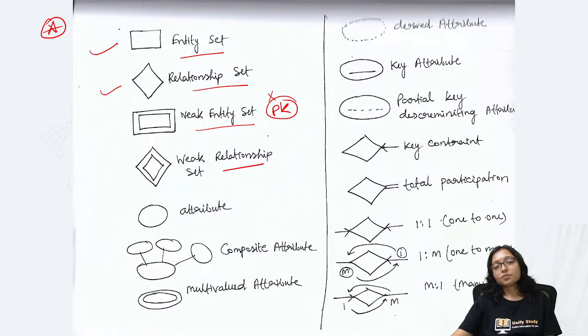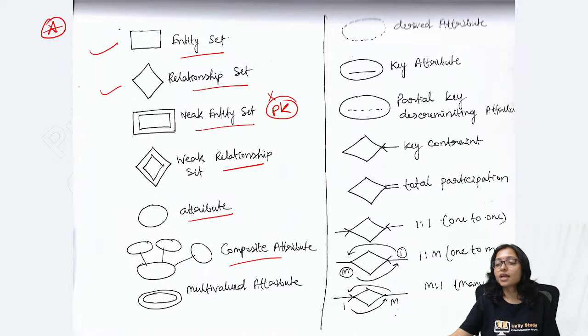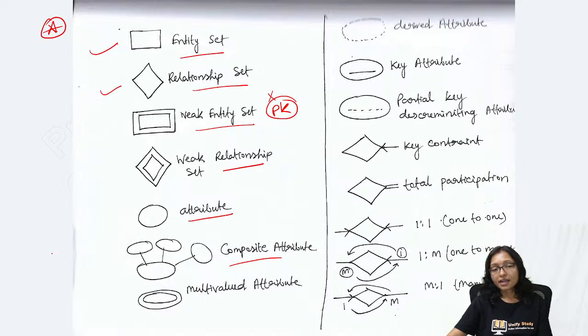Weak relationship: when a weak entity is making a relationship with another entity, that is called a weak relationship. Attribute, we are representing like this. Composite attribute: the combination of multiple attributes is called a composite attribute. So composite attribute means here we can combine last name and first name.